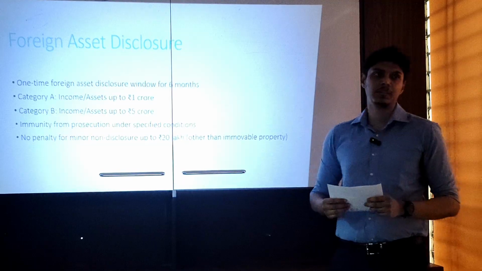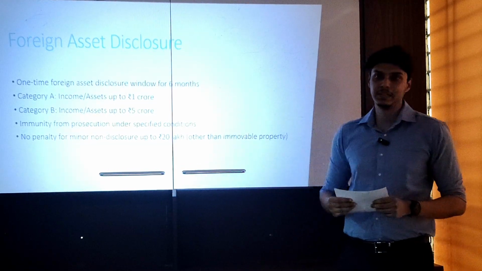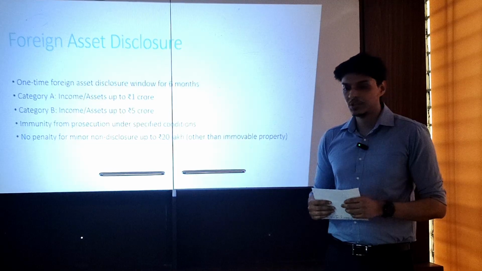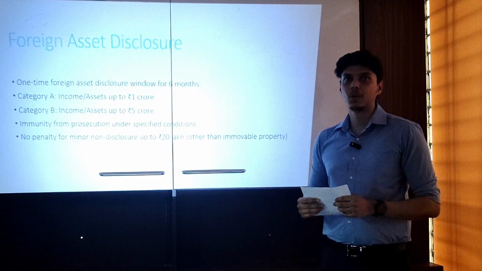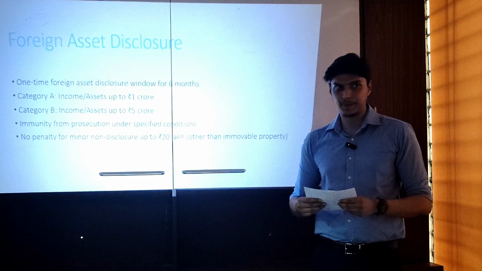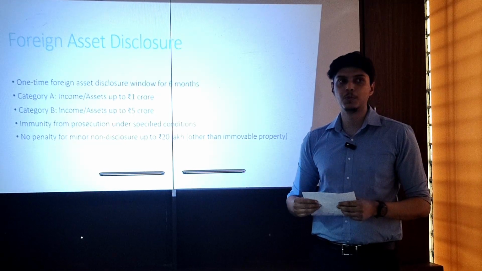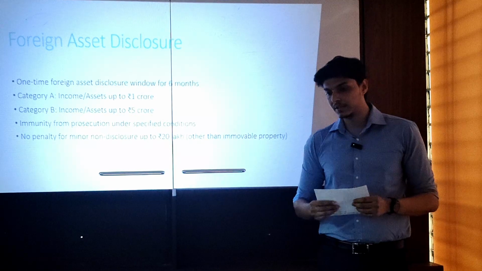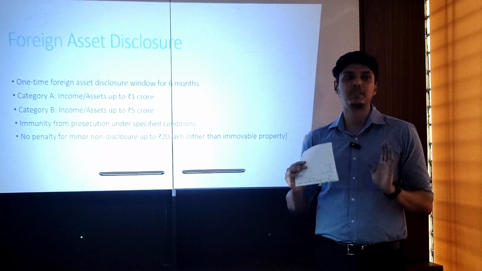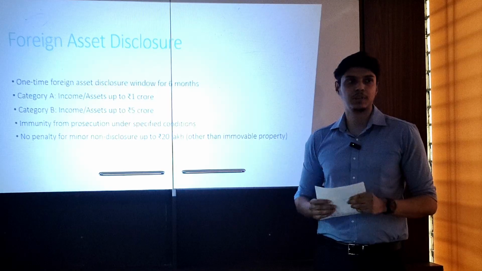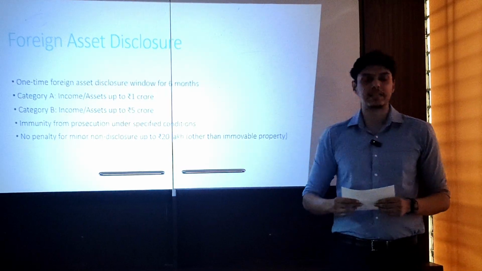Next, this is one of the important slides, so please look into it. Now, foreign asset disclosure. Previously we had to disclose whatever foreign income and assets we had, but failure to do so would attract large penalties. But what the government has done is introduce a one-time 6-month disclosure window where the penalty will be lower and you can disclose your incomes and assets.